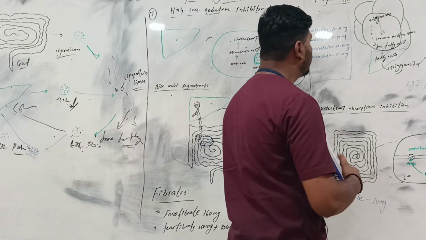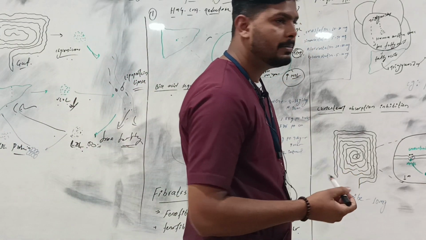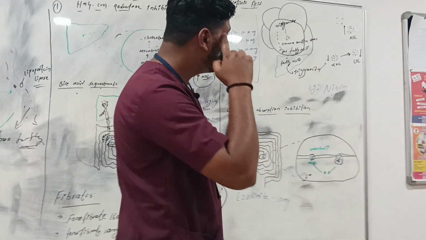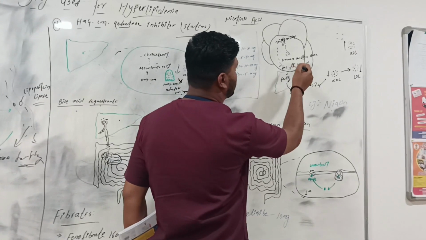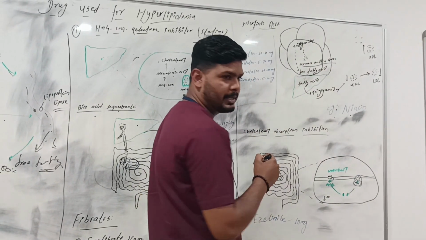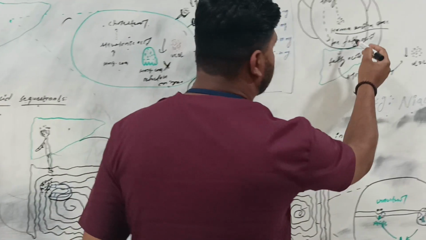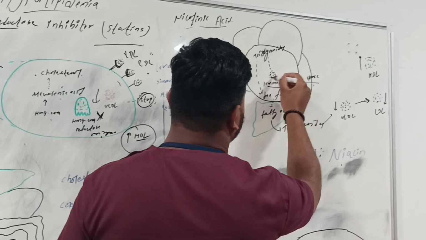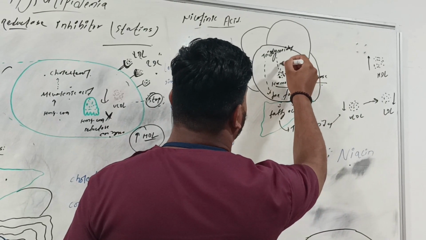Now we come to nicotinic acid. What is nicotinic acid? Only one drug is here, niacin. Niacin will inhibit the production. It will attach to the enzyme called hormone sensitive lipase. If hormone sensitive lipase is attached, what will it do? It will break down the